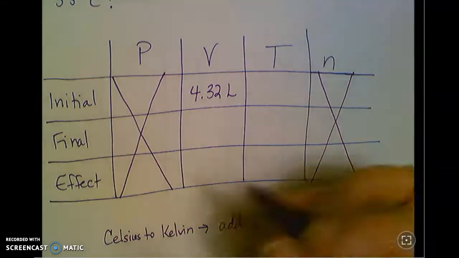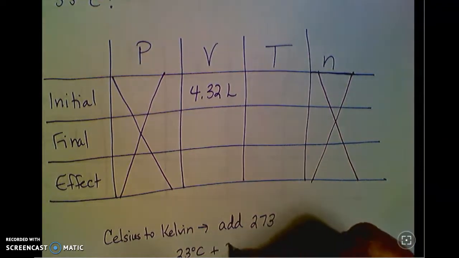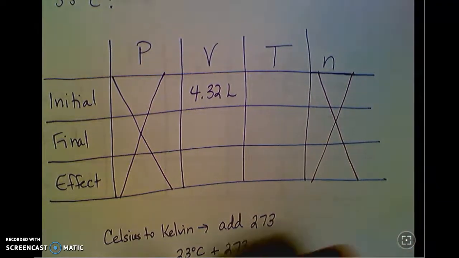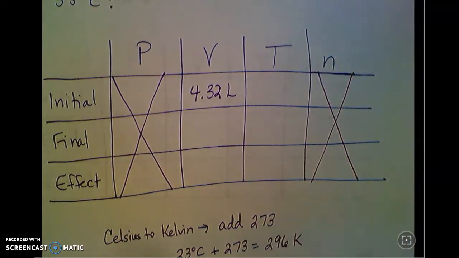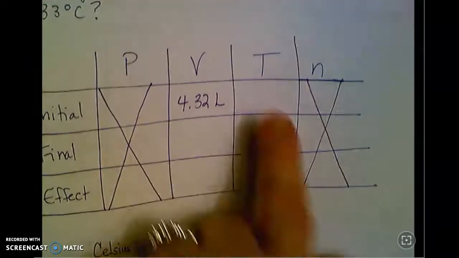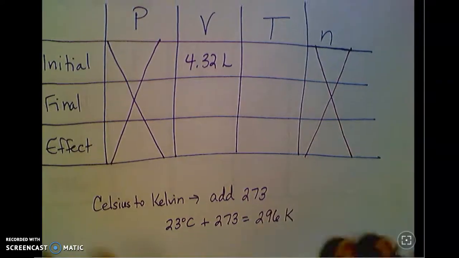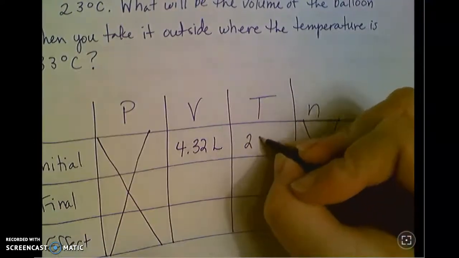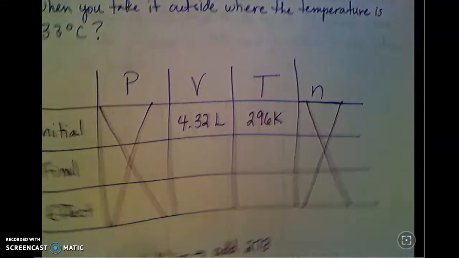So if I've got a temperature of 23 degrees Celsius, I add 273 to that, and that gets me a temperature of 296 Kelvin. Never, ever put a Celsius temperature in your PVTn chart. Always convert it to Kelvin. So 296 Kelvin. Otherwise, it's not going to be proportional.